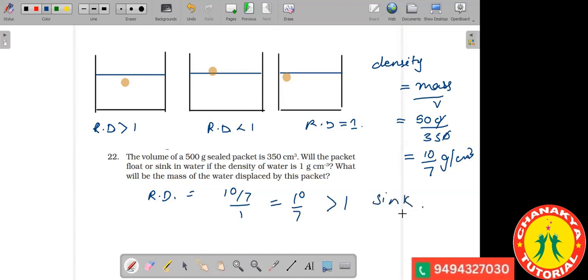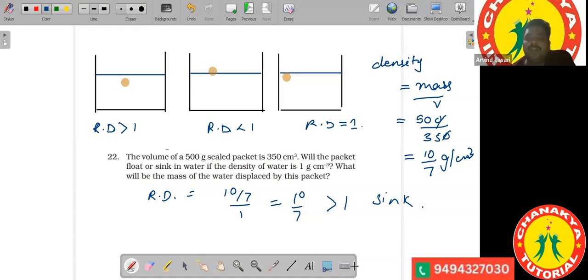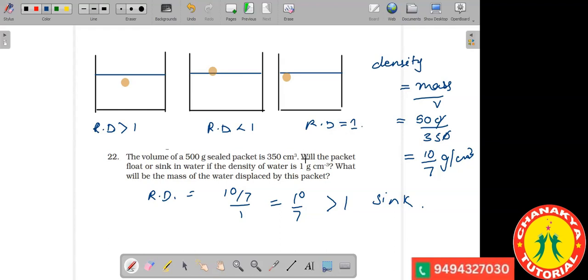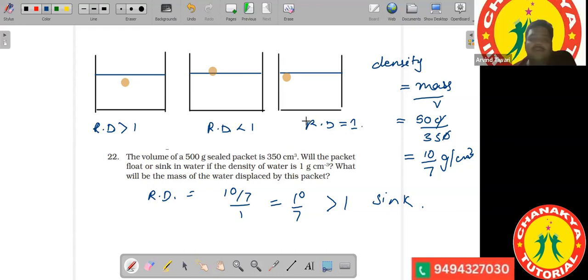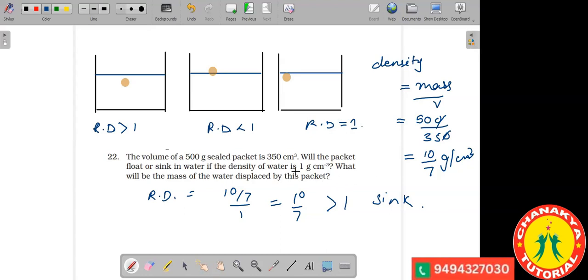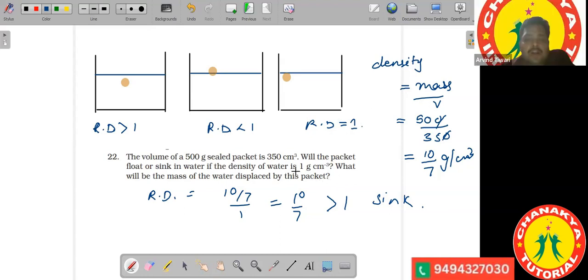So that is what I said. You said it, but your answer is incorrect. You did not calculate the correct value of the relative density. Oh sir, I didn't simplify it. I wrote 500 by 350 gram per cc. Anyone else who has calculated? Yes, sir, I did the same thing actually. Okay.